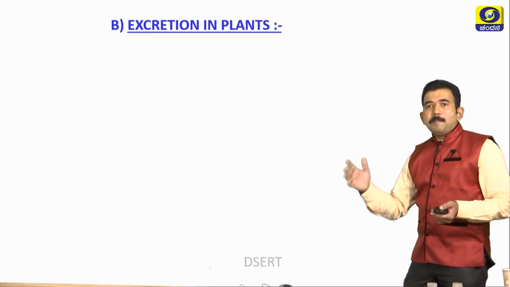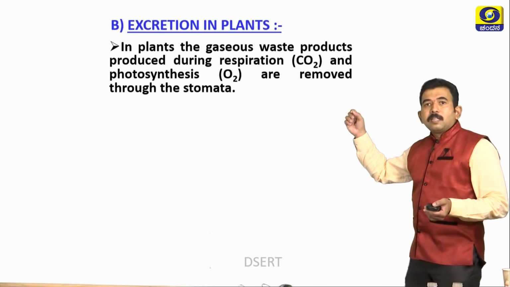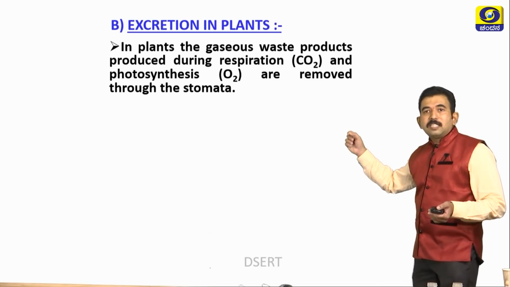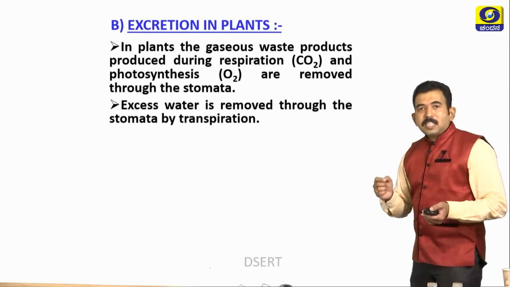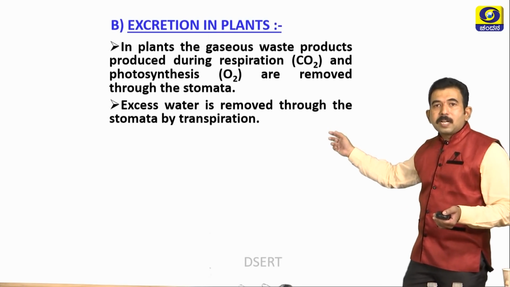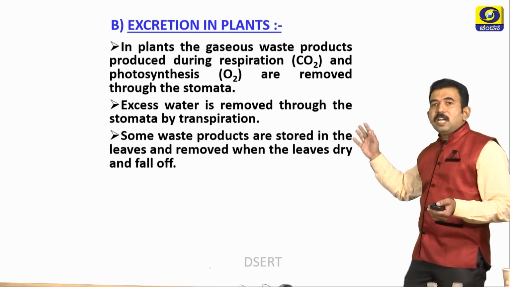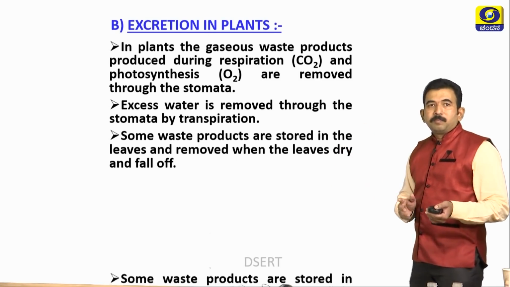Plants adopt several methods to excrete the waste materials. In plants, the gaseous waste products produced during respiration and photosynthesis are removed through the stomata. Excess water is removed through the stomata. Some waste products are stored in the leaves and removed when the leaves dry and fall off.